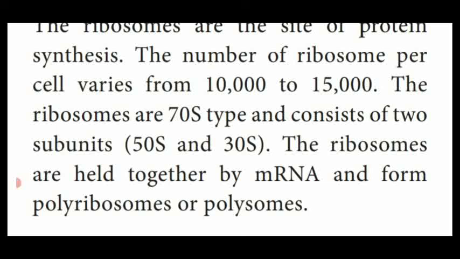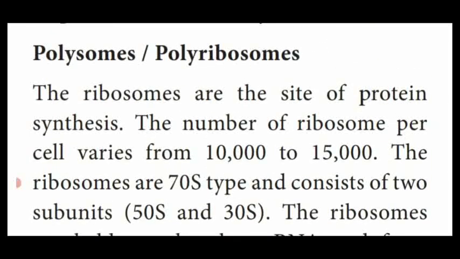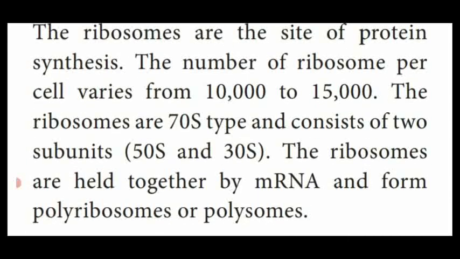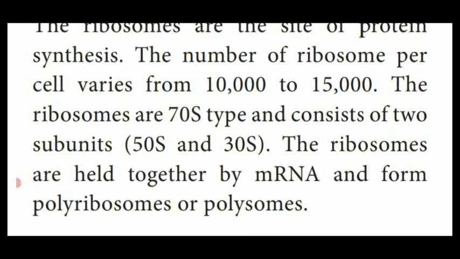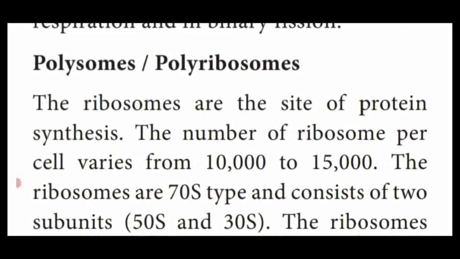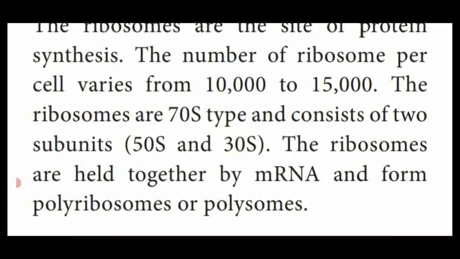Dear students, two more questions are there. What is polyribosome? So polyribosome is the site of protein synthesis. 10,000 to 15,000 ribosomes are present in the bacterial cell. It is 70S type. It consists of two subunits, 50S and 30S. The ribosomes are held together by mRNA to form the polyribosome or polysomes. That is the answer for what is polysome or polyribosomes.